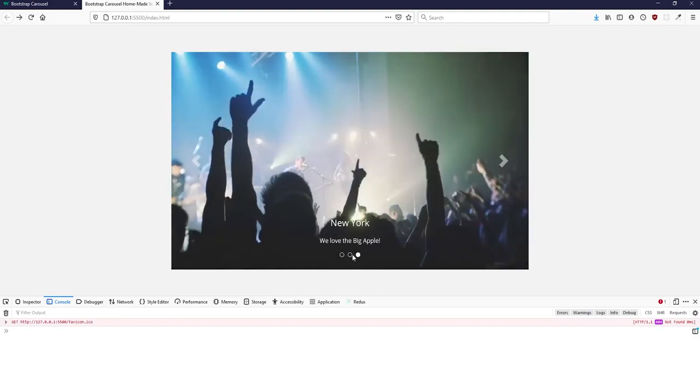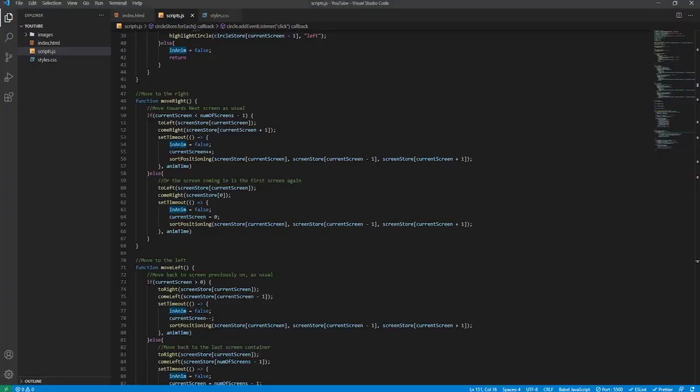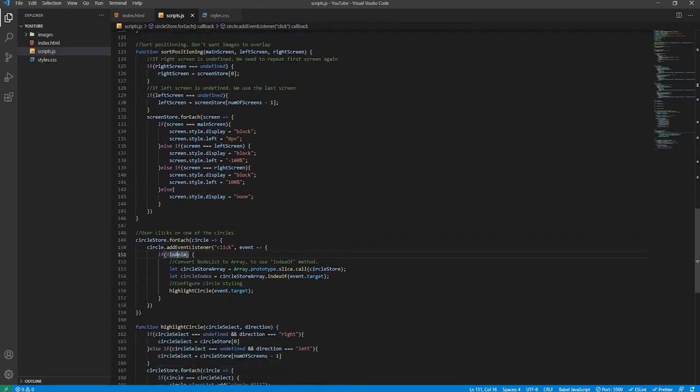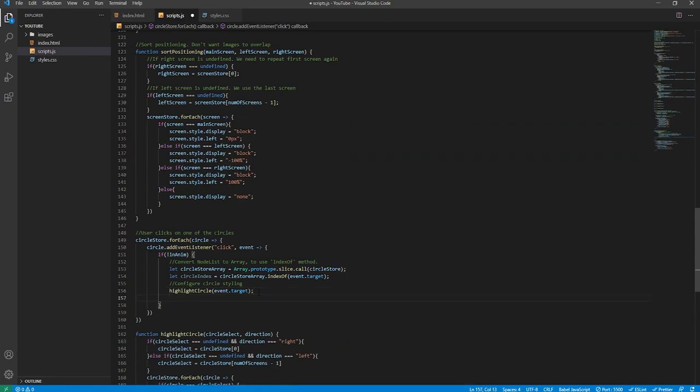What we need to do now is we need to sort out these carousels. So when we click on a specific button, it will take us to the image associated with that button. So we'll go back to our JavaScript file. We will scroll down, and actually we'll go back to this loop here on the circle store. What we'll do, below this highlight circle method, we'll create a new comment. We will say work out whether we need to move right or left or nowhere.